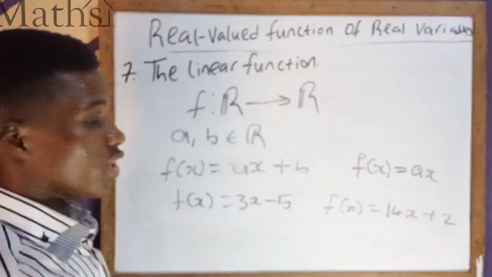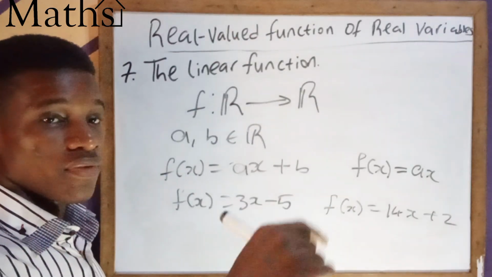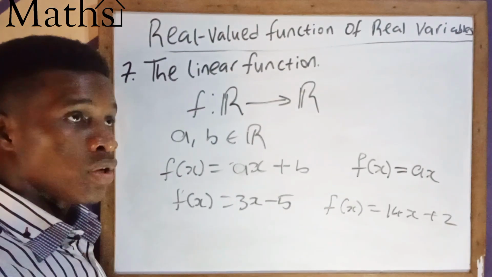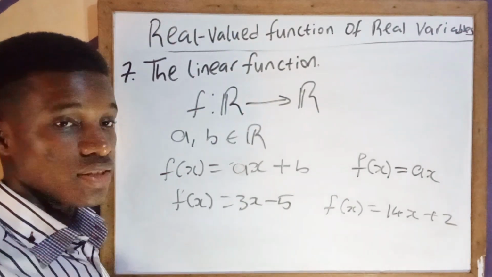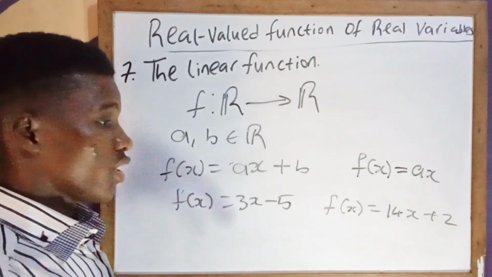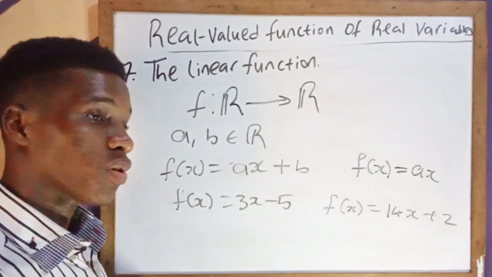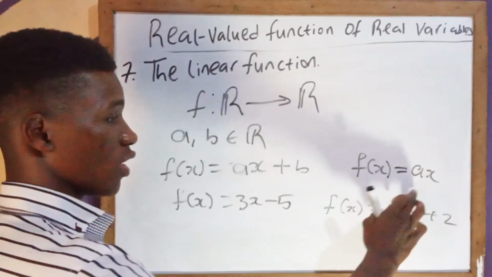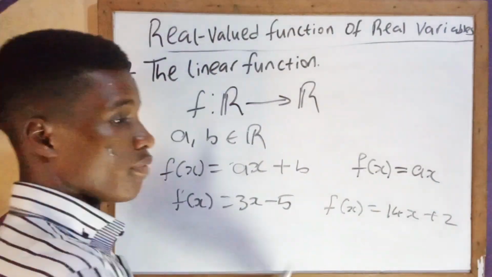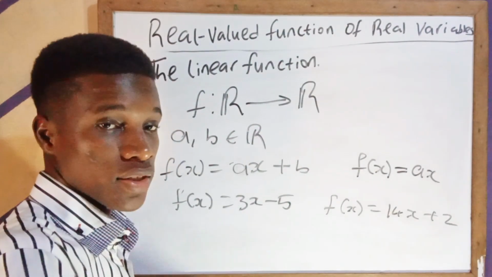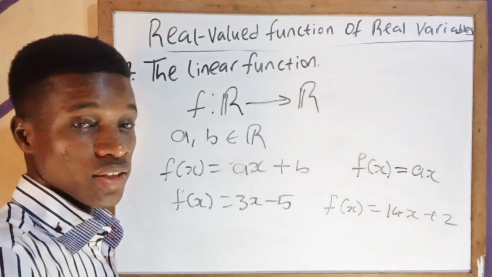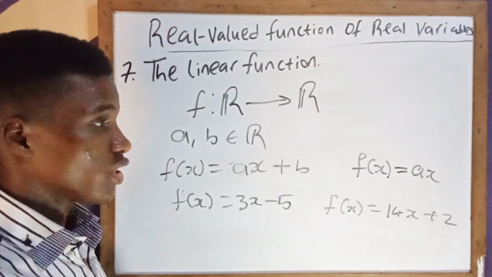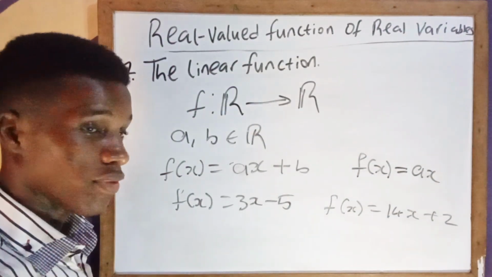The graph of the linear function is just a straight line graph that cuts the x and y axis at two distinct points. But in the case of the affine function, the graph is plotted through the origin, because when you plot the graph of this function, you see that the graph passes through the origin. So it's just like a special case of the linear function.